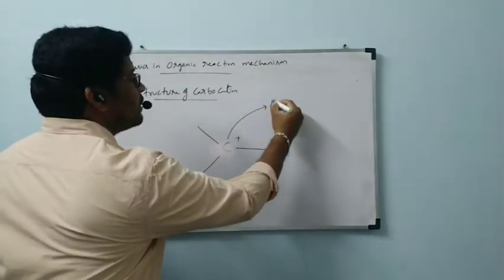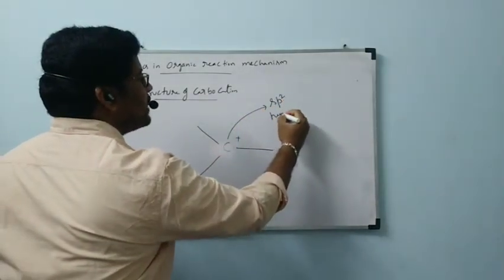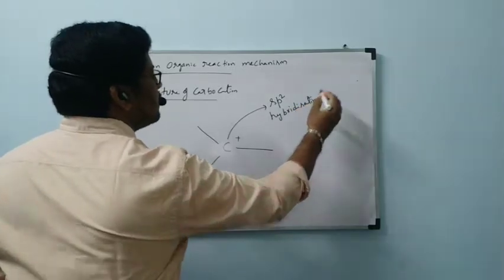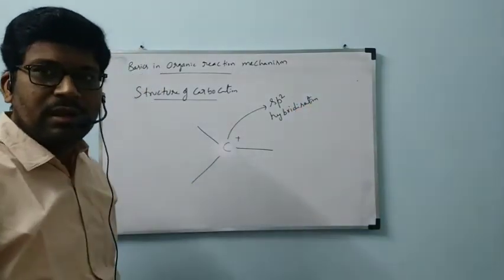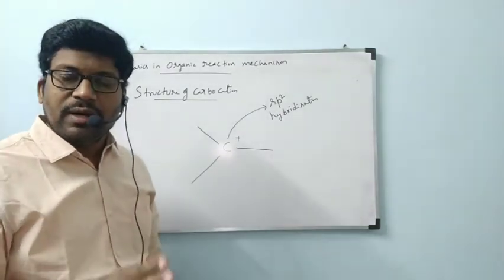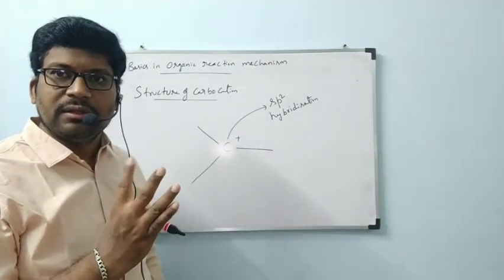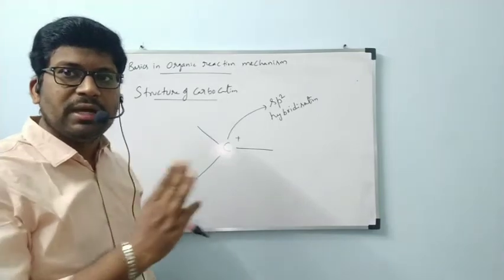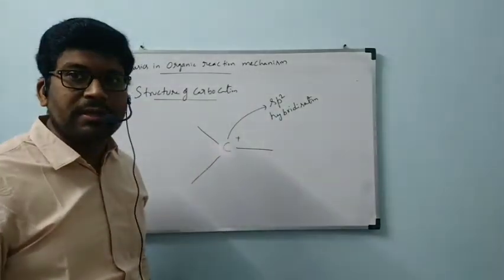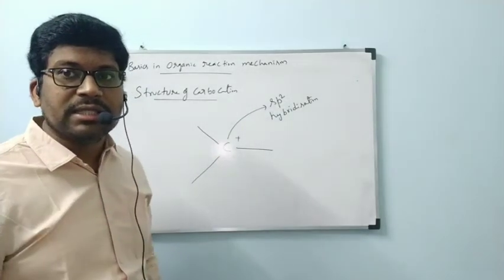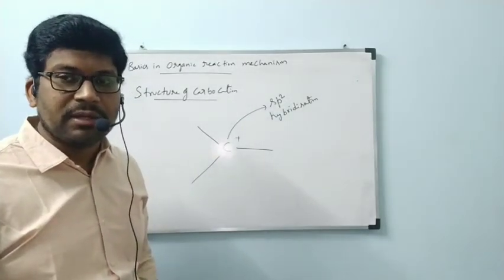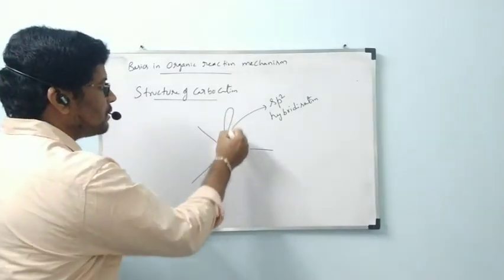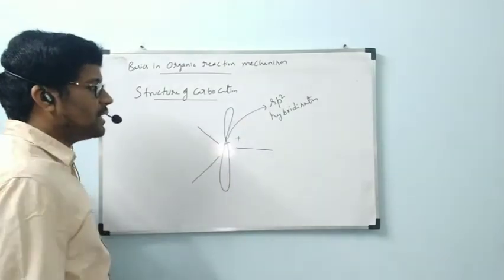sp2 hybridized. Carbon has one s orbital and 3 p orbitals. One s orbital and two p orbitals are involved in hybridization. That is called sp2 hybridization. Then one p orbital remains as an unhybridized p orbital. Correct? That unhybridized p orbital will be present above the plane and below the plane like this.